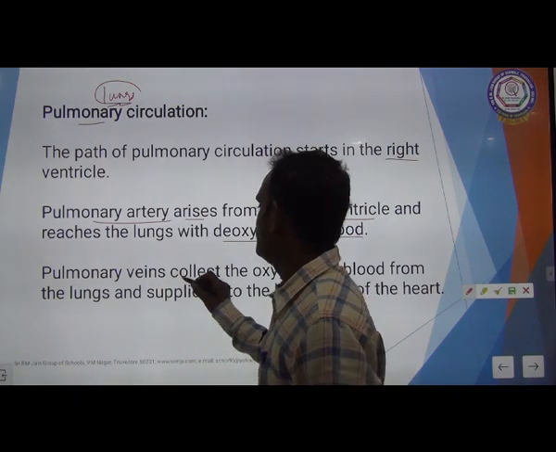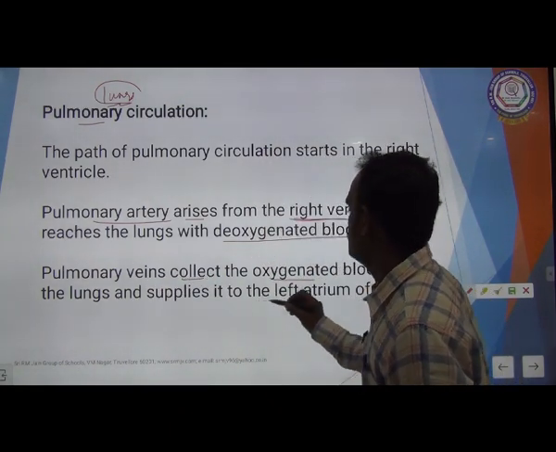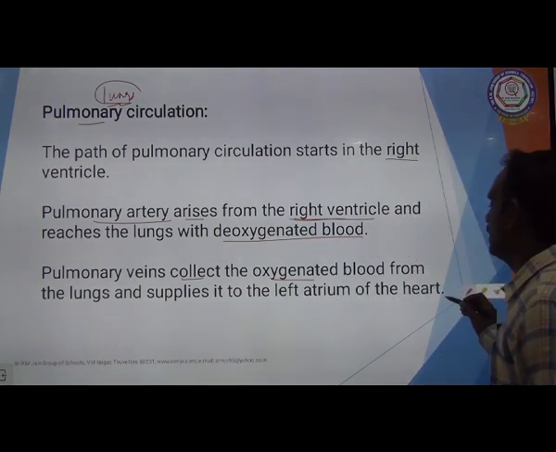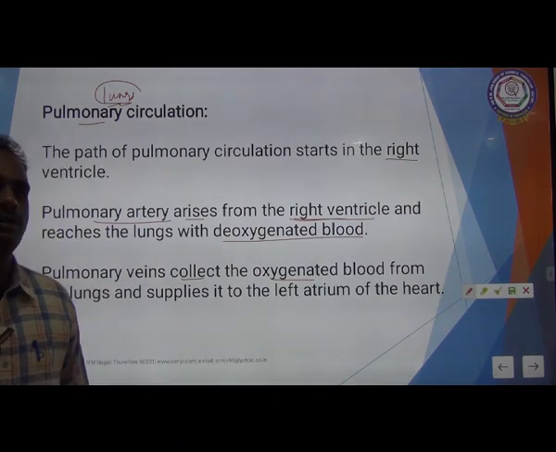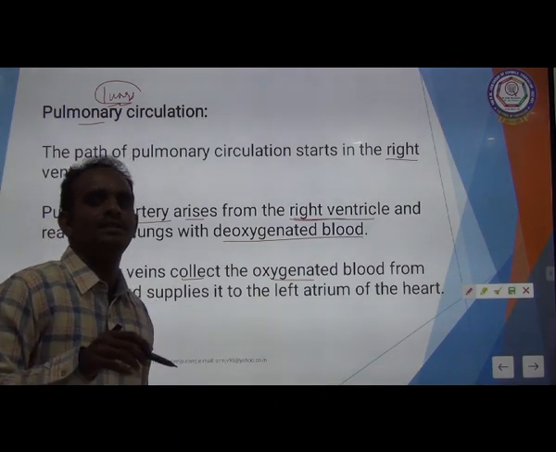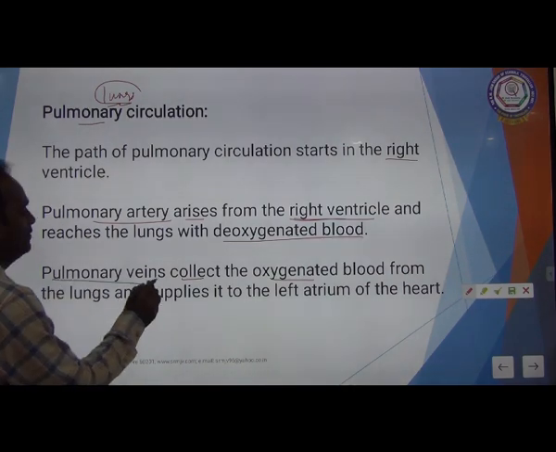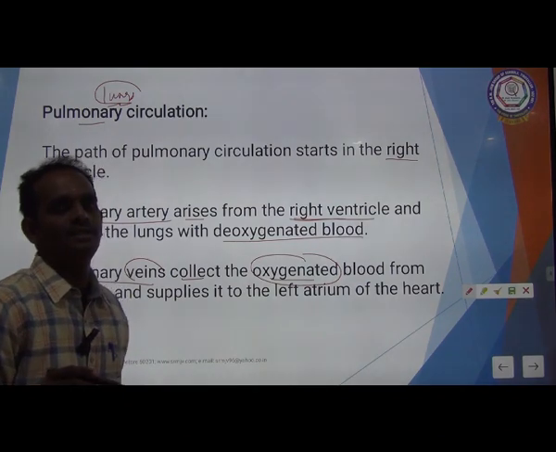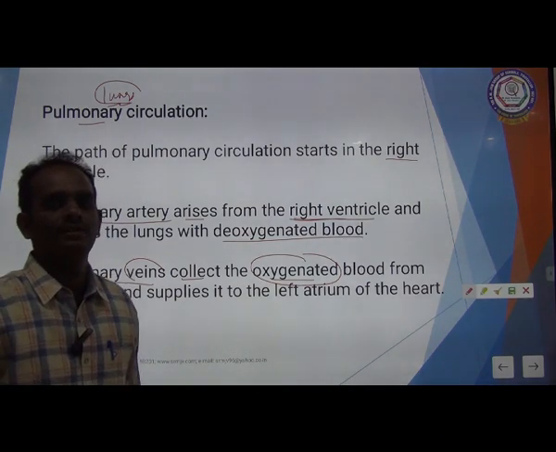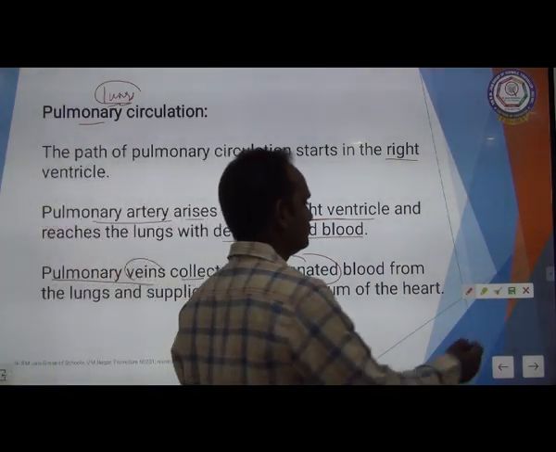The pulmonary veins collect the oxygenated blood from the lungs and supply it to the left atrium of the heart. The pulmonary artery is the only artery that transports deoxygenated blood, and the pulmonary vein is the only vein that carries oxygenated blood from the lungs to the left atrium. This is called pulmonary circulation.